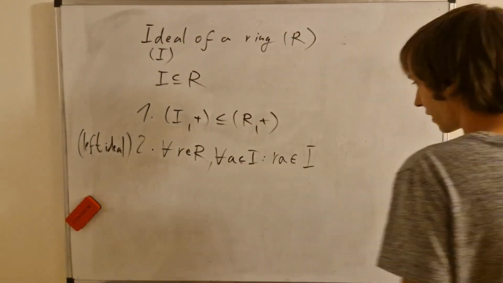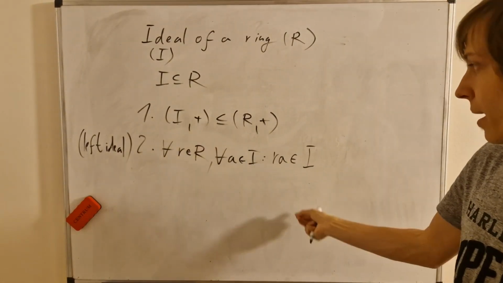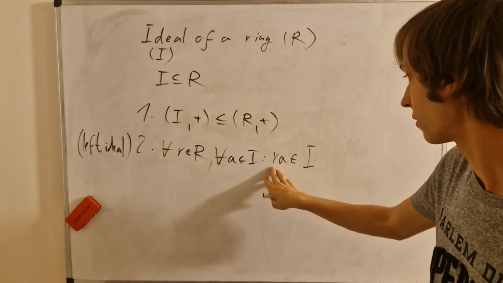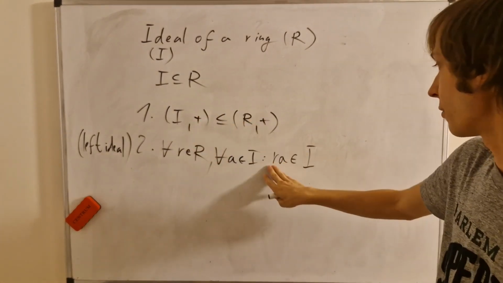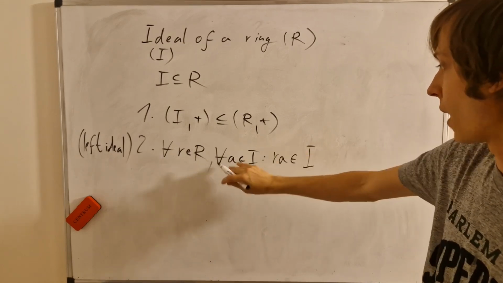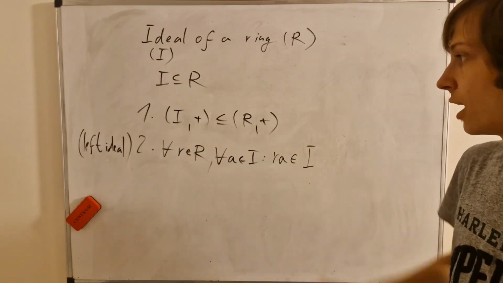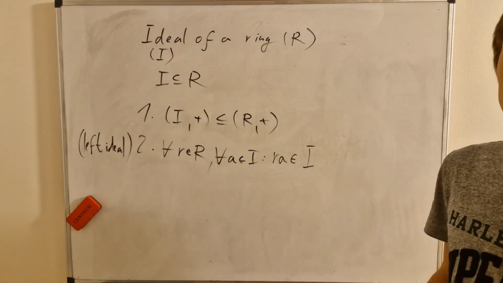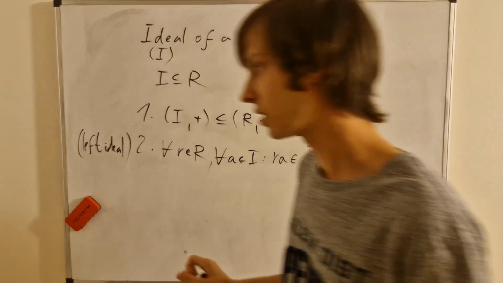I'll give an example in a second, but notice we talked about left ideal. That means that some element from the whole ring acts on that element from the ideal from the left side. So we see this R from the ring as a whole is on the left, acting in multiplication with an element from the ideal, which is on the right in the multiplication. So the R in RA is on the left. If it was a right ideal, this would be A times R. And if the ring was commutative, it wouldn't matter, RA would equal AR, but that's not necessarily the case.